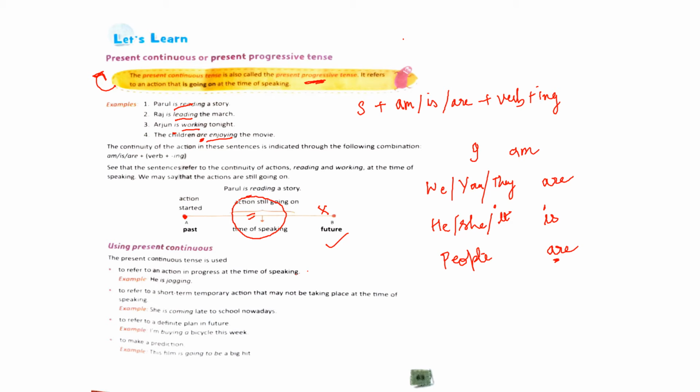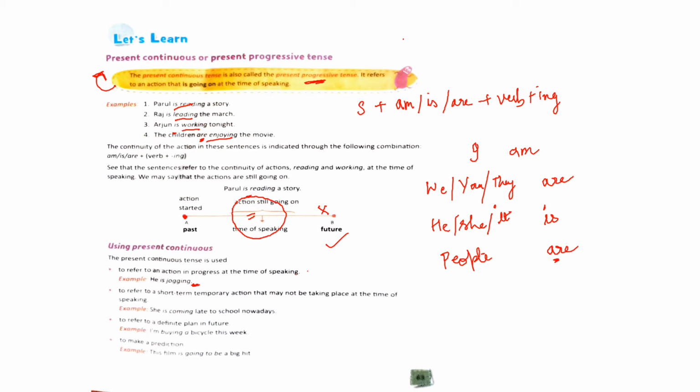The action of teaching is going on at the moment, right? You are learning. So learning is going on right now at the time of speaking. So whenever you have to refer to actions that are in progress at the time of speaking, we use present continuous. For example, he is jogging.